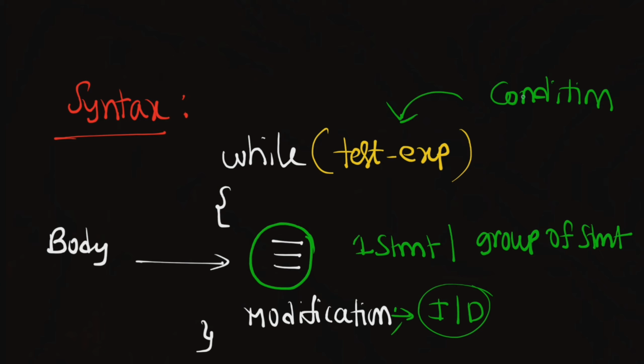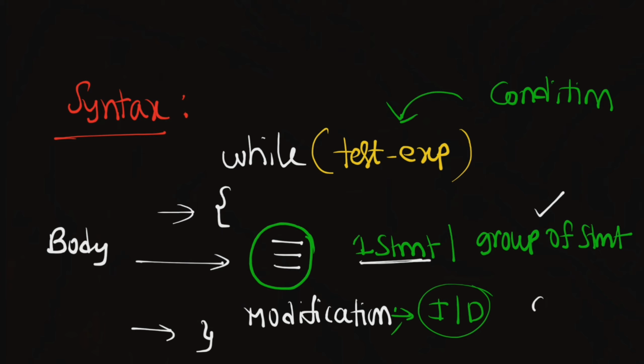Observe one point: there is no semicolon here. At the same time, if you define only one statement, these flower braces are not required. If you define more than one statement, that means a group of statements, we must define flower braces.